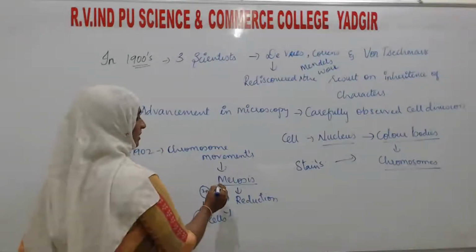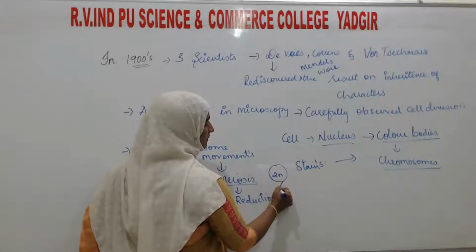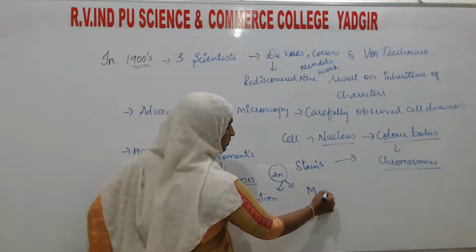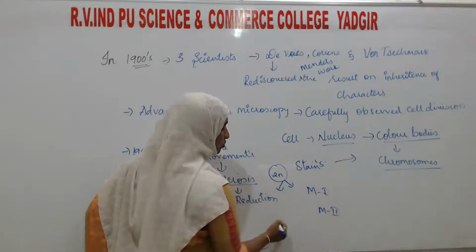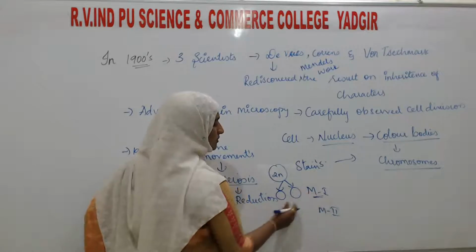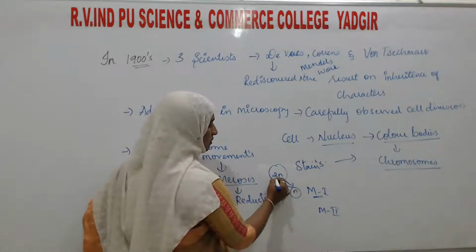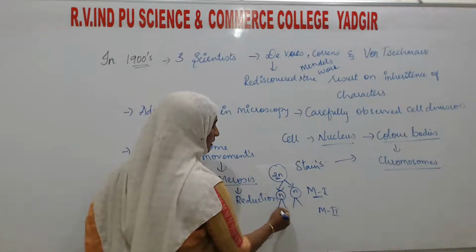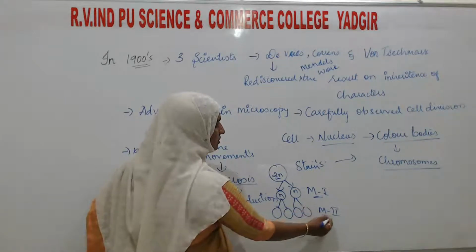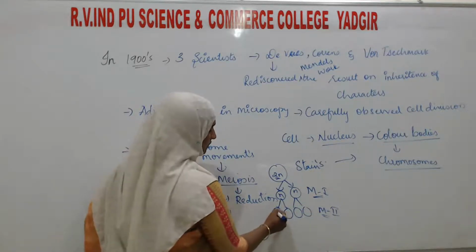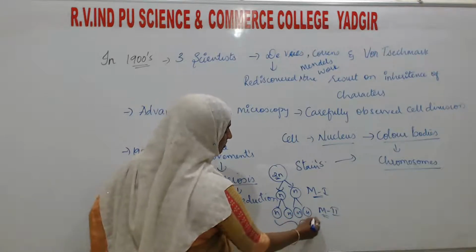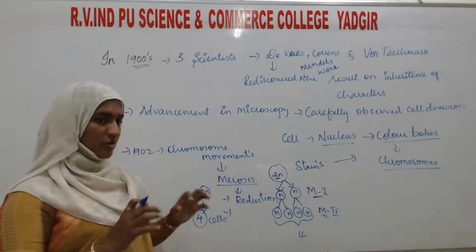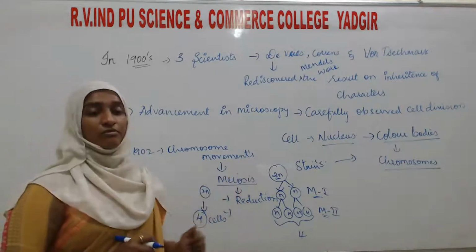For example, if this is a diploid cell undergoing meiosis, there are 2 types of meiosis: meiosis 1 and meiosis 2. Meiosis 1 is the reductional division, by which the chromosome number is reduced. Then again it undergoes meiosis 2, which is the equational division. So it will form 4 daughter cells. So they observed the movement of chromosomes during this meiosis.